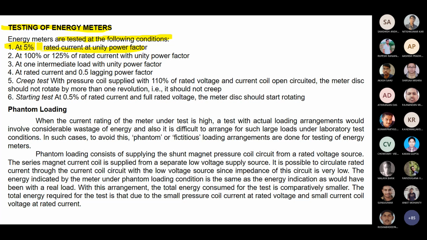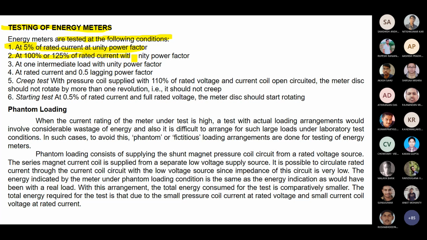Next, at 100% or 125% of the rated current. You are telling about 5 ampere, so you check whether it is working at 100%, and also at 125% of the rated current, that is the overloaded condition. How much overload your system is capable of carrying is another important point. Then, at one intermediate load with unity power factor, and at rated current and 0.5 lagging power factor.